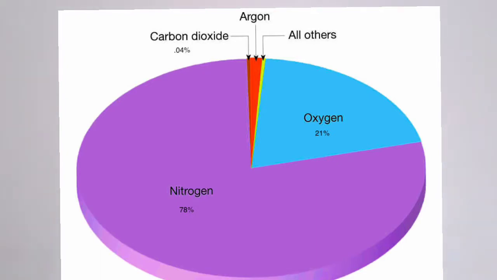Correct. Nitrogen, oxygen, carbon dioxide and some inert gases are there in air. Argon, neon, helium, krypton, xenon, these are the inert gases. What is meant by inert gases? Gases which do not undergo any chemical reaction are called inert gases. So air is a mixture of various gases and inert gases, dust particles and water vapor.